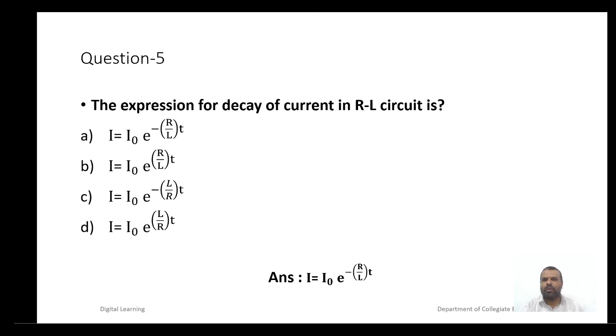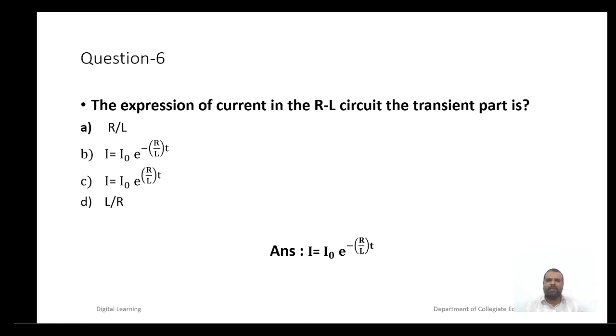Question number 5. The expression for decay of current in RL circuit is: A, I is equal to I naught into e raised to minus R by L into t; B, I is equal to I naught into e raised to R by L into t; C, I is equal to I naught into e raised to minus L by R into t; D, I is equal to I naught into e raised to L by R into t. The correct option is I is equal to I naught into e raised to minus R by L into t.